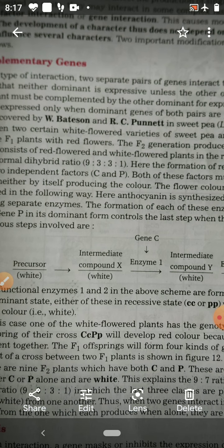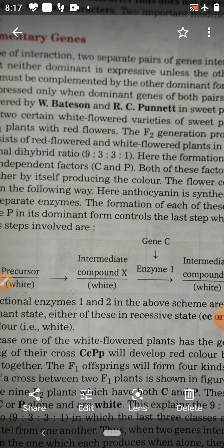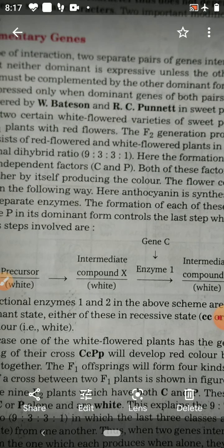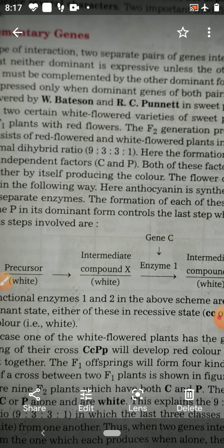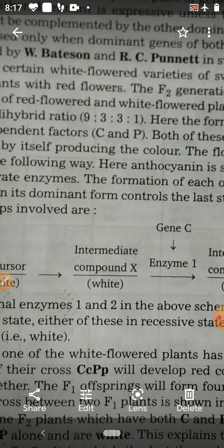The F2 generation, produced by self-pollination of these F1 plants, produced red flowered and white flowered plants in the ratio of 9:7.